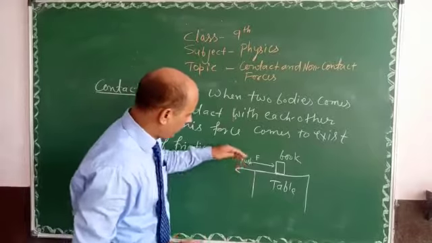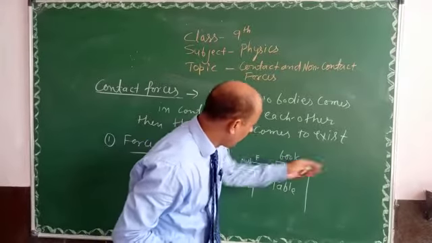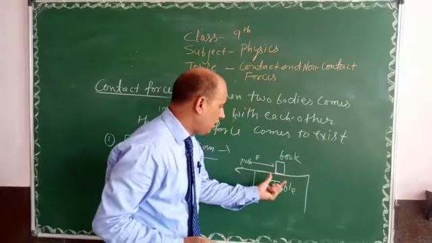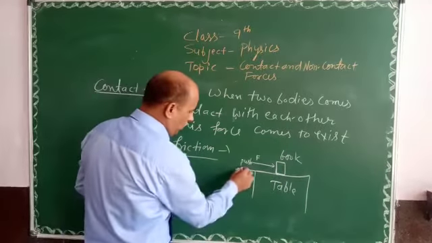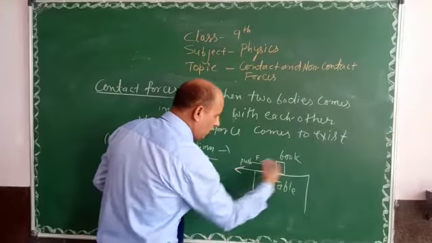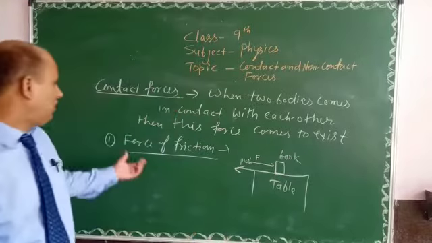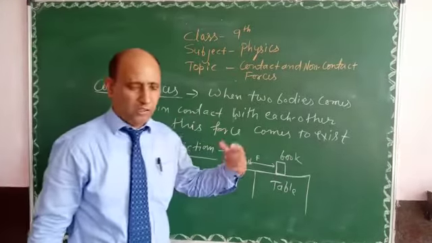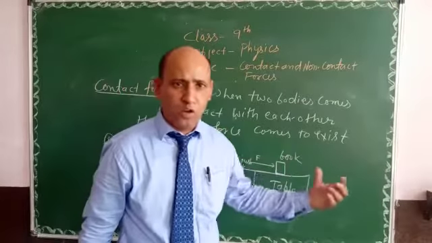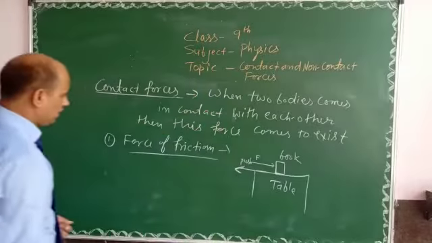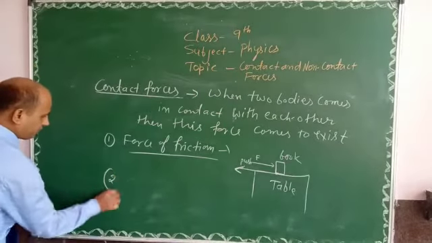When we apply the force in this direction, at once a force of friction comes into play, and that force is always opposing the motion of the body. That force is known as force of friction. The direction of the friction force is always opposing the motion of the body. So, second force,